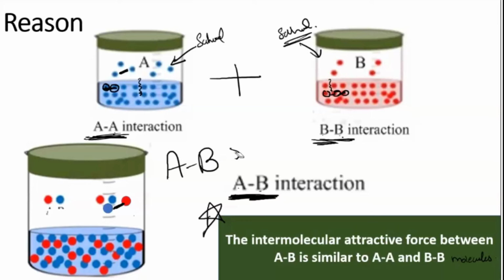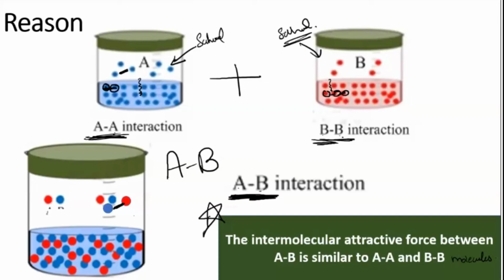And the second one, the next point we have discussed is the volume of mixing. You saw the volume of mixing is 0, because whatever amount of liquid you have taken, the same amount is the total volume you get when AB is being formed. You don't find any difference. Volume remains the same, so the enthalpy of mixing also will be 0.